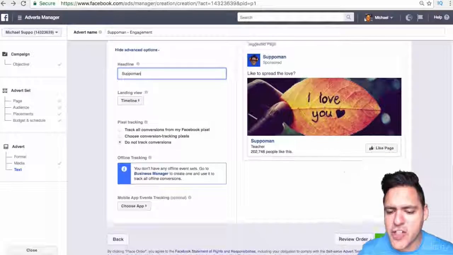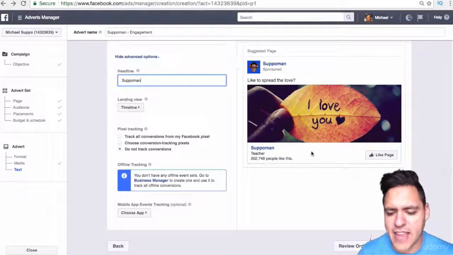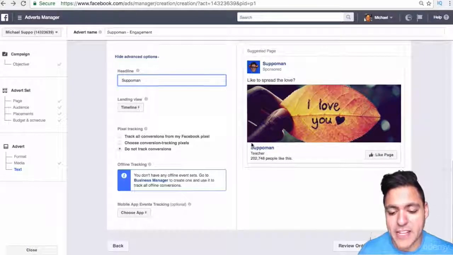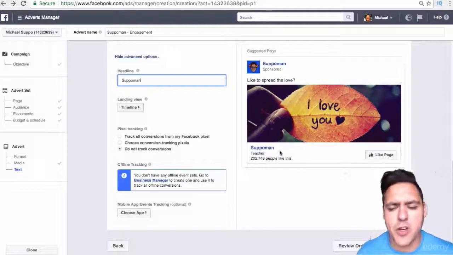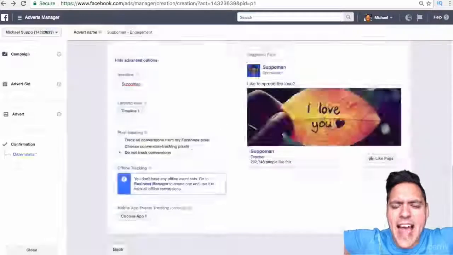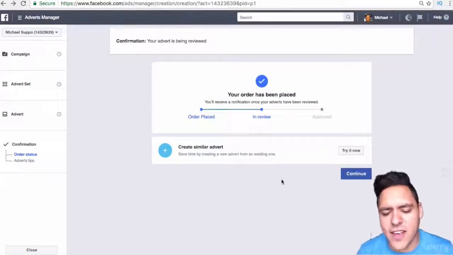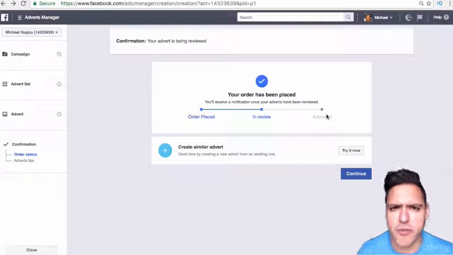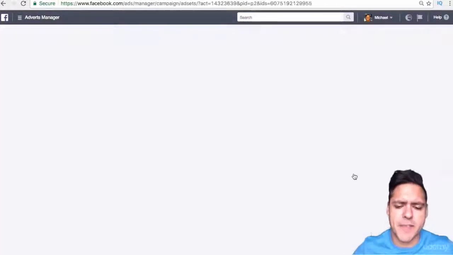Just to let you know, this is what you want to see when you're creating the ad. This image right here. You want to see all of this from below my avatar to above what your page name is. And if you've got that and you've selected worldwide, then you place the order and the ad is done. Now what it will say is that your order has been placed, you'll receive a notification whilst your adverts have been reviewed, and then they'll tell you whether it's been approved or disapproved for whatever reason. And you just put continue, and then that's it.